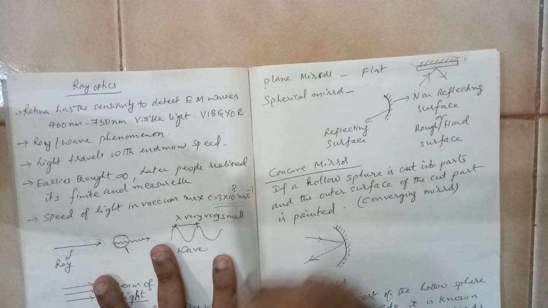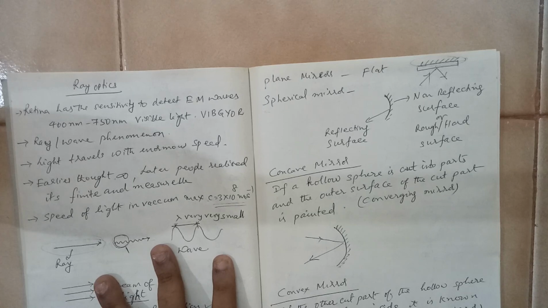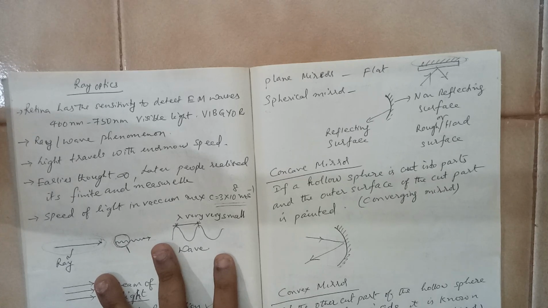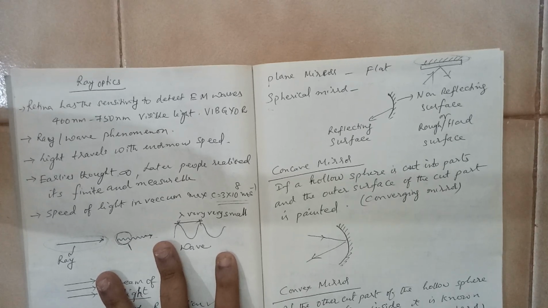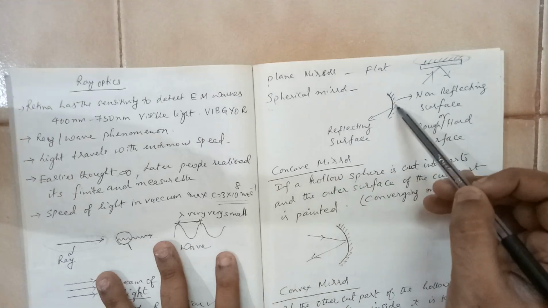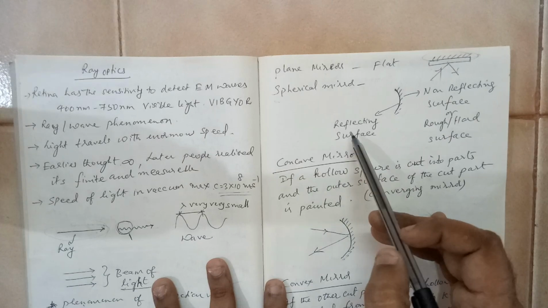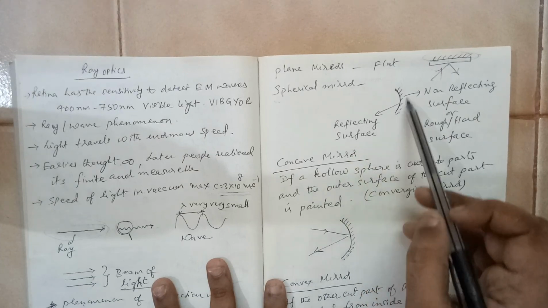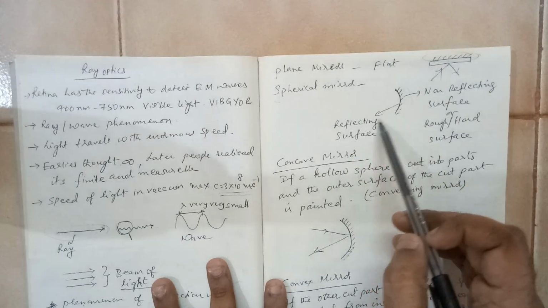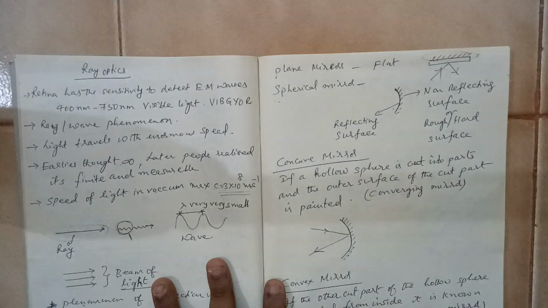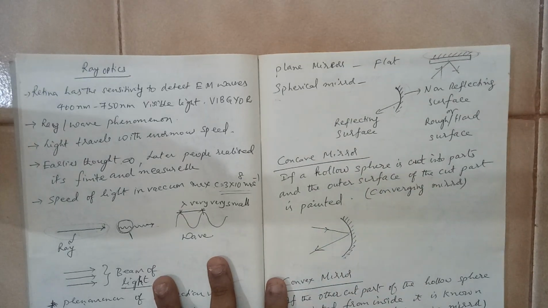You have got a spherical mirror. In a spherical mirror, basically what you do is you take a big sphere, you cut it and you paint it. One side you polish, another side you paint. Obviously the painted surface is a non-reflecting surface. So in this situation you have got the reflecting surface which is inside. This type of mirror is called a concave mirror.